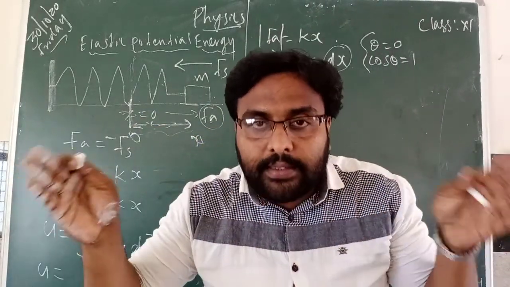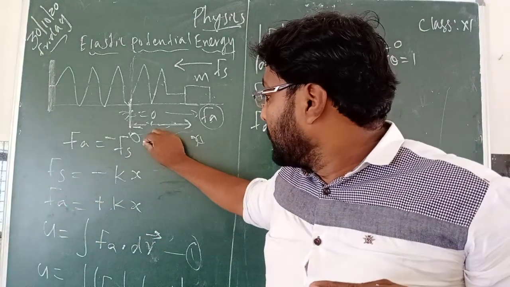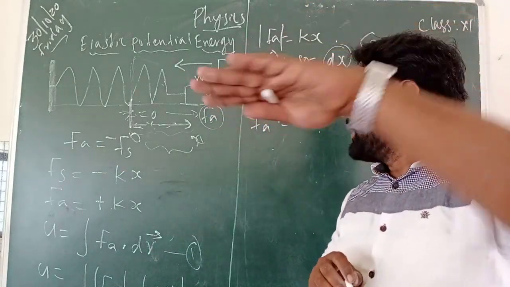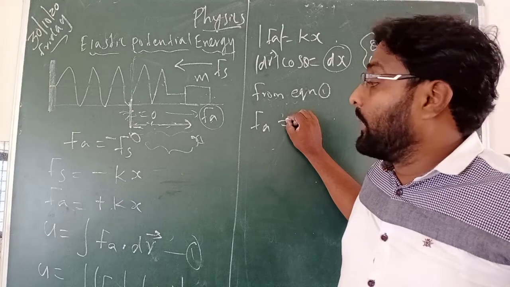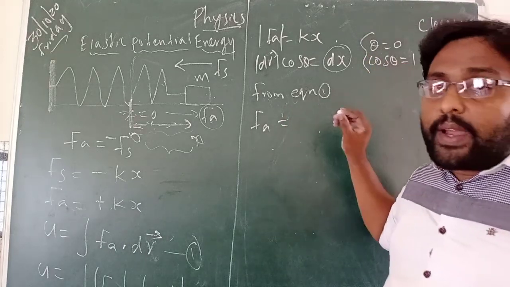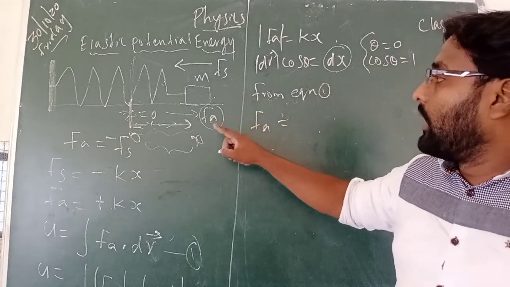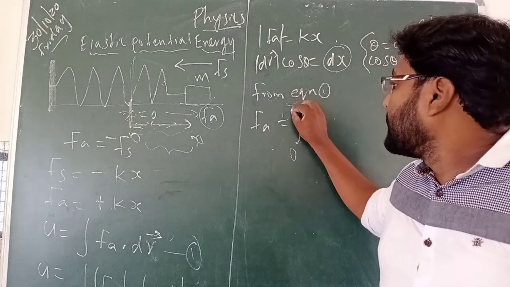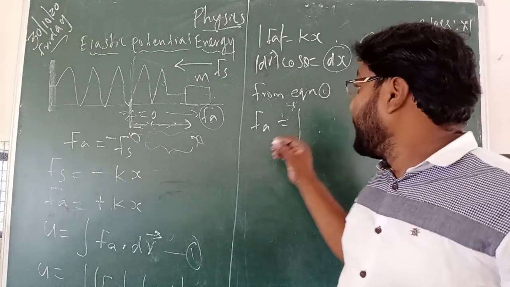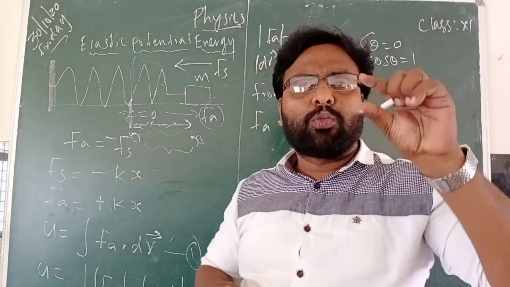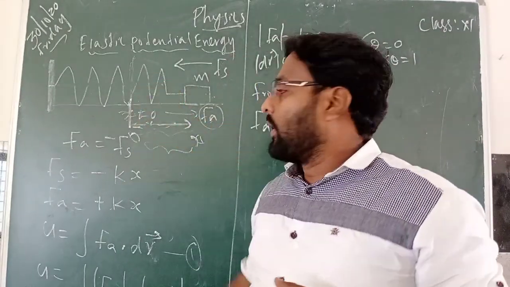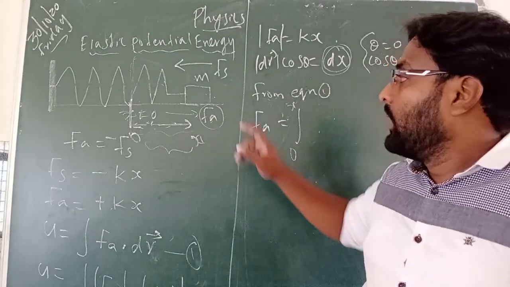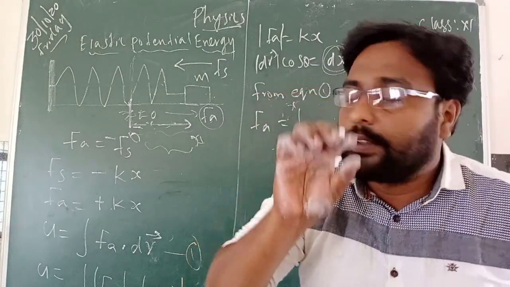For this much distance we have to find out the work done, how much energy we used. That is what we are finding. So when we find this, we have to use the limit from 0 to x. Then only can we find it for the full length. Dx is a small component, only for a particular distance.